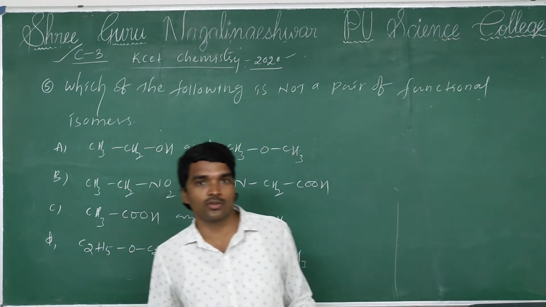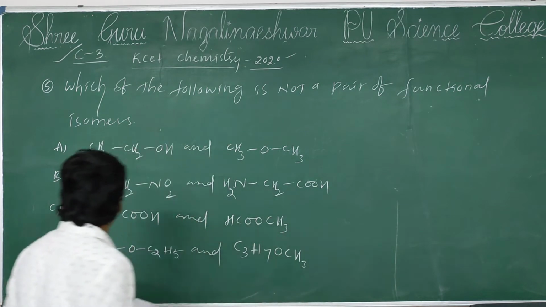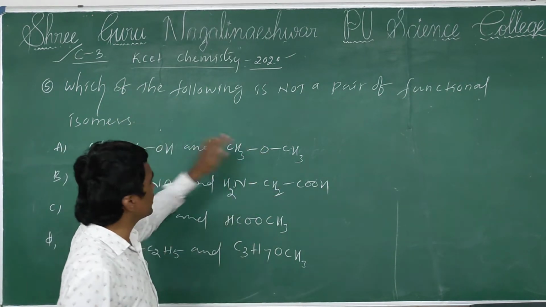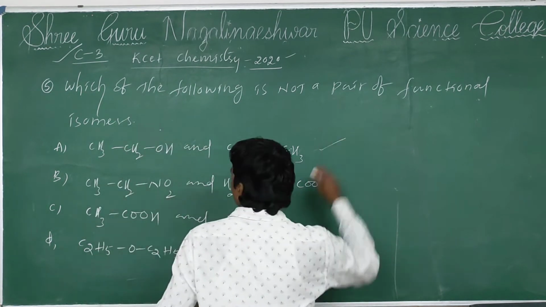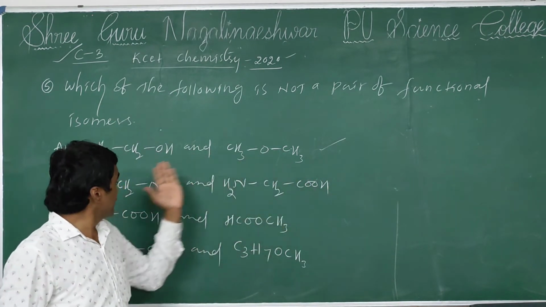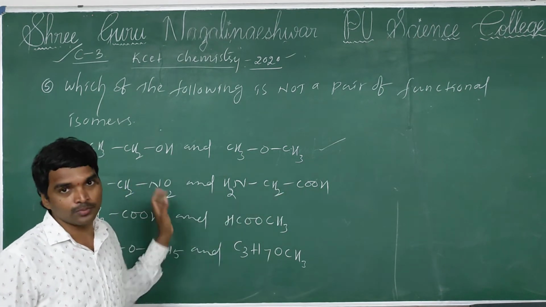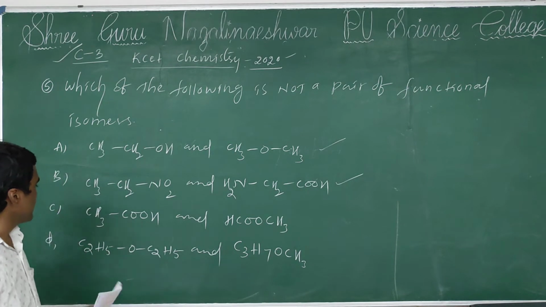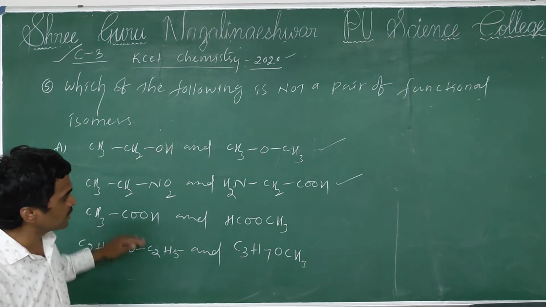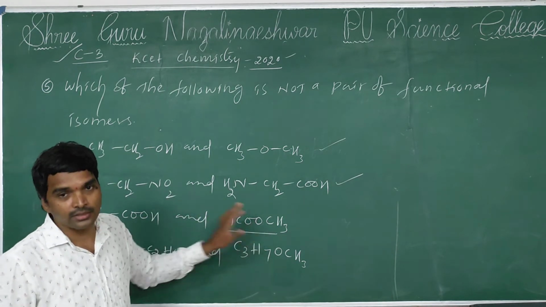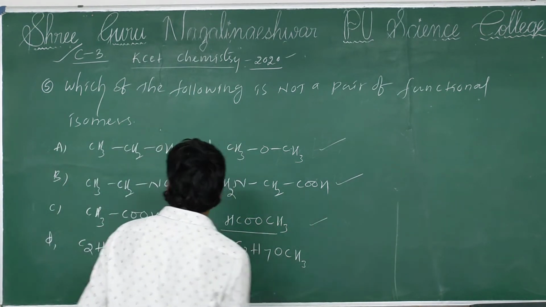Means not functional isomer. See, here alcohol turned into ether with the same molecular formula. It is a functional isomer. And nitro group turned into amine as well as carboxylic acid. Here also change in the functional group. So it is also functional group isomer. Here carboxylic acid turned into ester. Here also functional group changed. So it is also functional group isomerism.